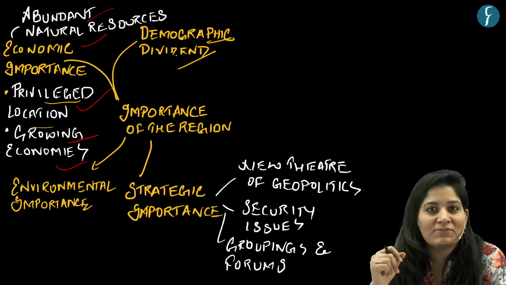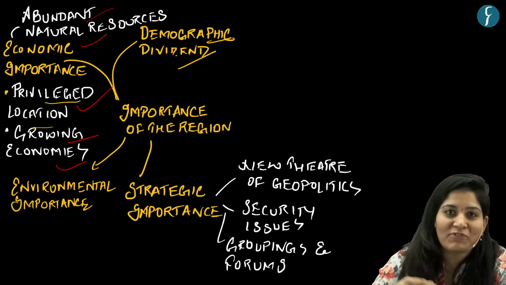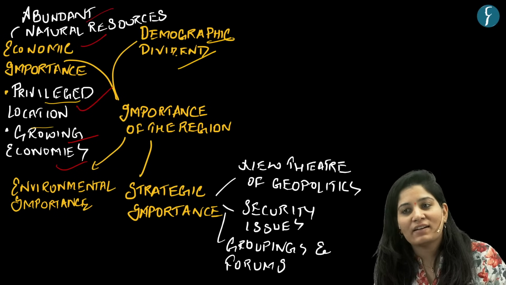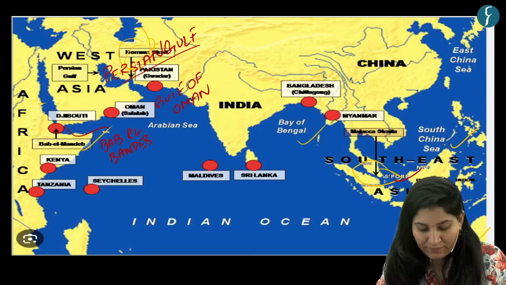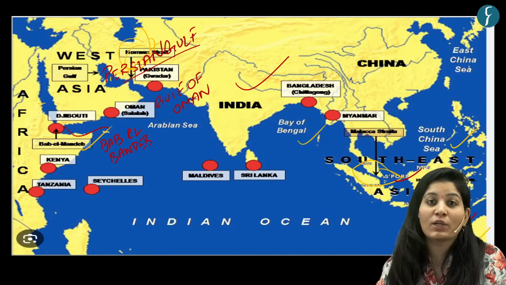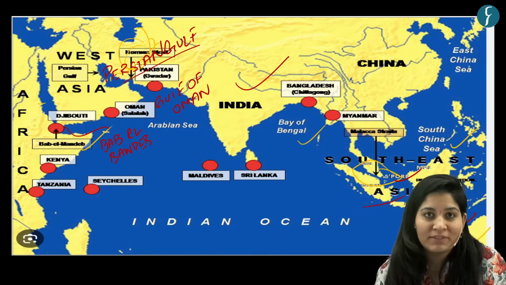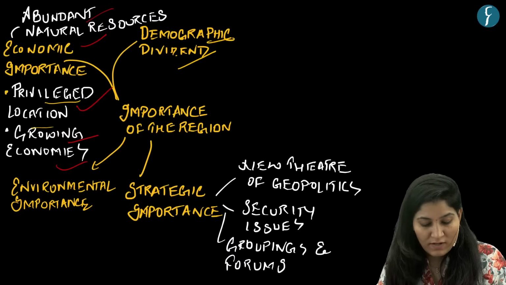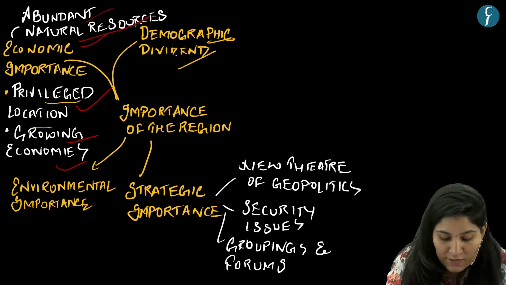Just now we have seen the Persian Gulf. 15% of the total fisheries are coming from this region. This region is a hub of many minerals like zinc, lead, copper, iron. India is a major iron ore producing country. We have Australia producing a lot of zinc and lead. Then we have Indonesia, a hub of copper, a substantial amount of copper. So this reflects that this area is full of natural resources.